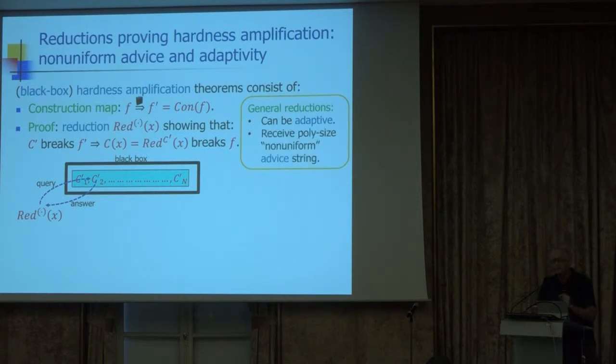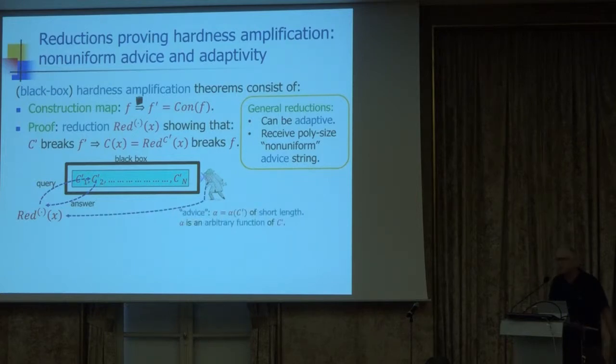A second issue, which is more important, is that in this setting, reductions are allowed to be non-uniform and take advice. So what do I mean by that? It turns out that in this setting, the reduction has the following power. It can call a friend, this suspicious-looking fellow in a raincoat, and this fellow can take a look inside the black box, look at the entire truth table of the oracle, and then transmit a short advice string to the reduction. And then the reduction begins to work.